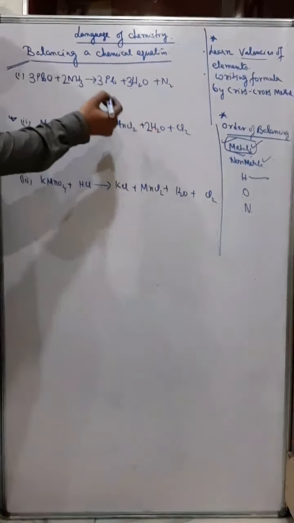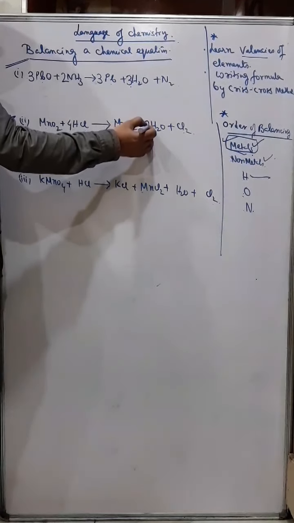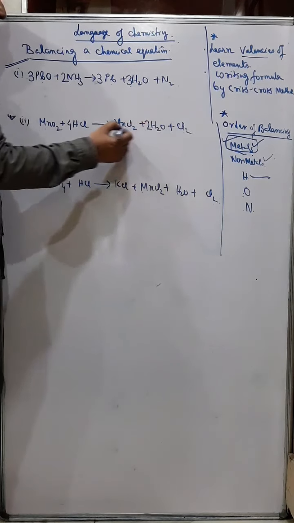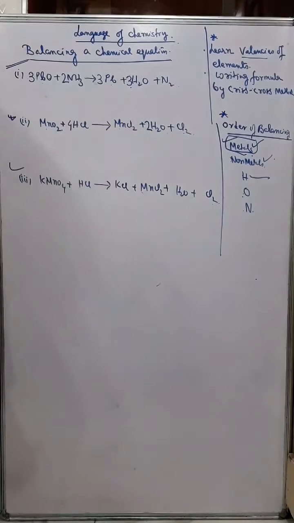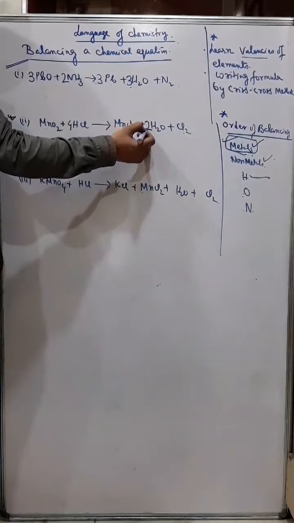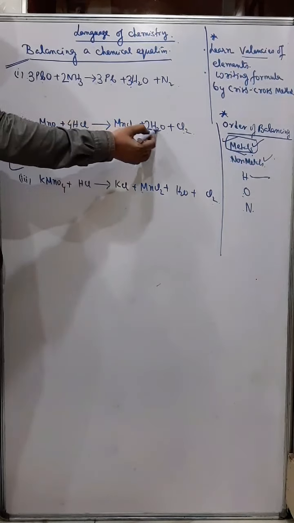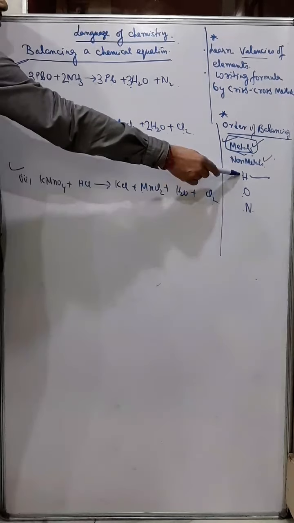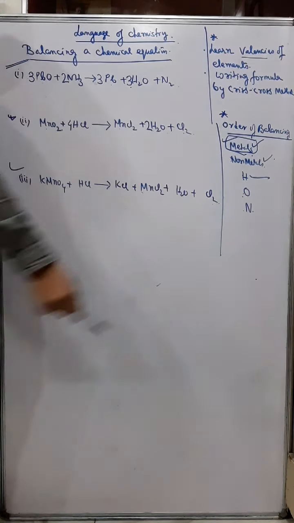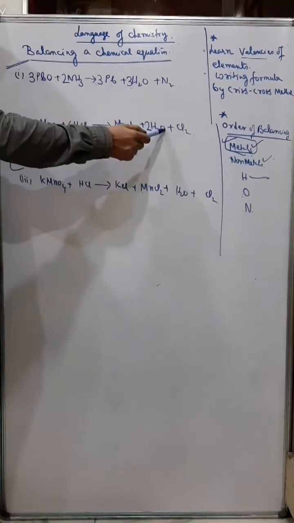And remember, while balancing, we should always put the number in front, not in between of any elements. Even for balancing oxygen also, I am putting 2 here. So you have to understand. So you have 4 hydrogen. So hydrogen is balanced. After that, it is oxygen. This is O2, and you can see it is O2.